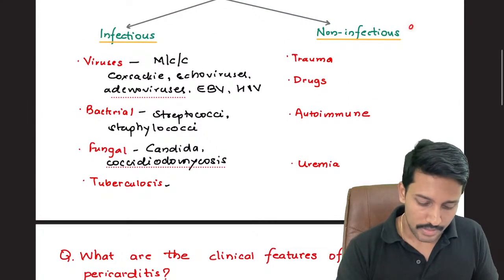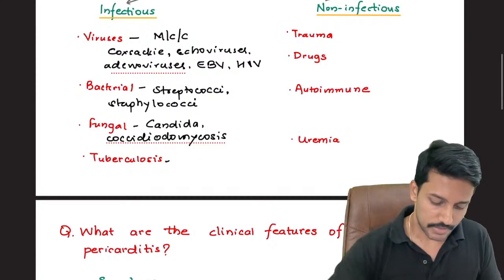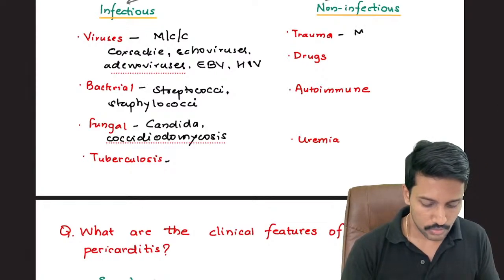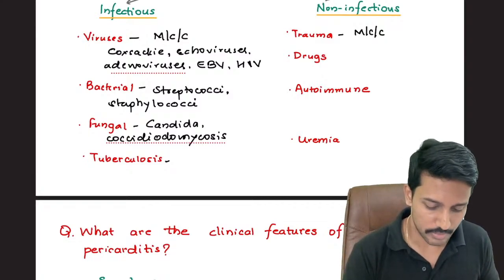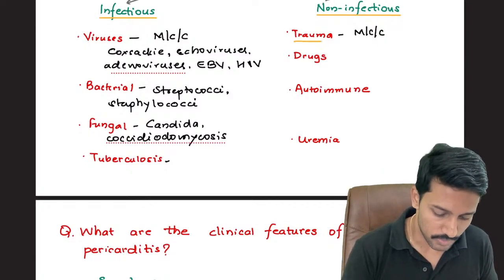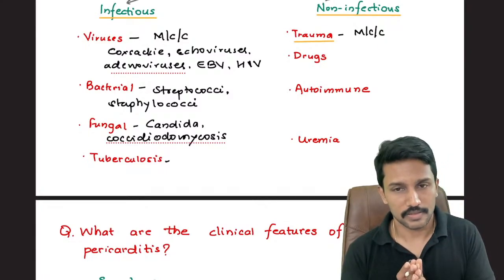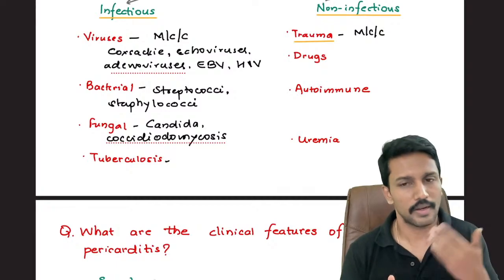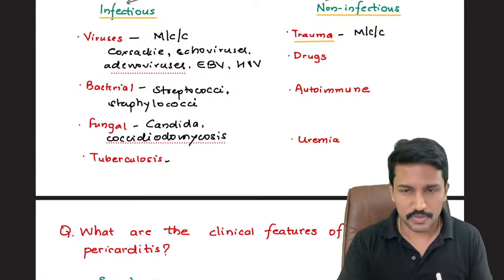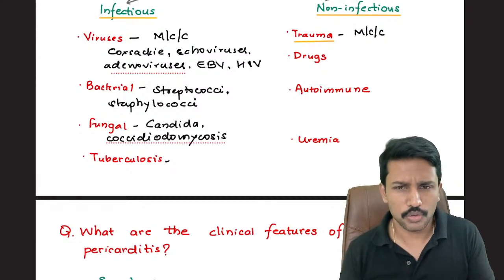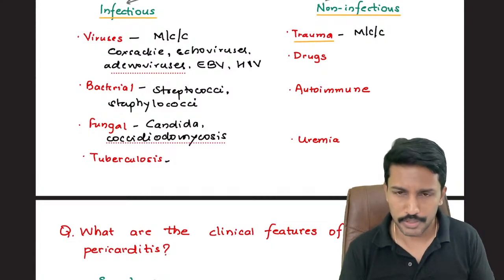Now there are also non-infectious causes, and among the non-infectious causes, the most common is trauma. And when I say trauma, please remember, trauma need not always be because of road traffic accidents or penetrating injuries. Like typically if someone takes a sword or a knife and stabs the chest, it may injure the pericardium and the injury will trigger inflammation.